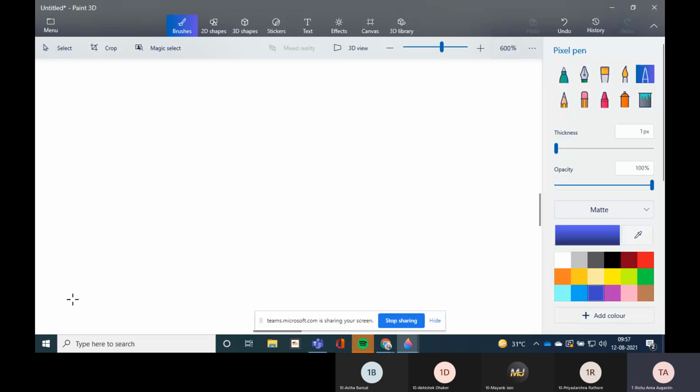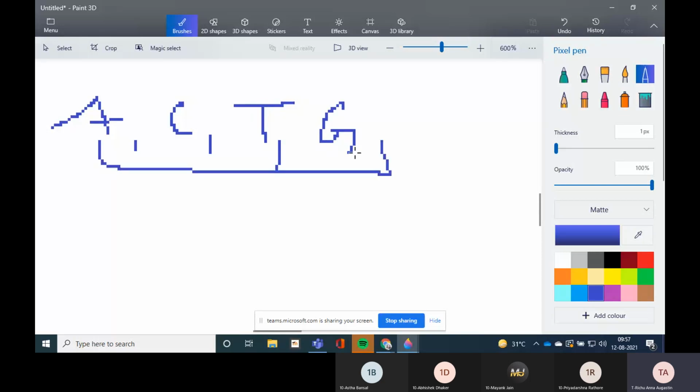Okay, four types of nitrogenous bases. There are four types of nitrogenous bases which are found in the DNA strand. So what are the four types? Adenine, cytosine, thymine, and guanine. These are the four nitrogenous bases. Along with these nitrogenous bases, nucleotides and phosphates are also present. Phosphates, sugar molecules, etc. all are present.